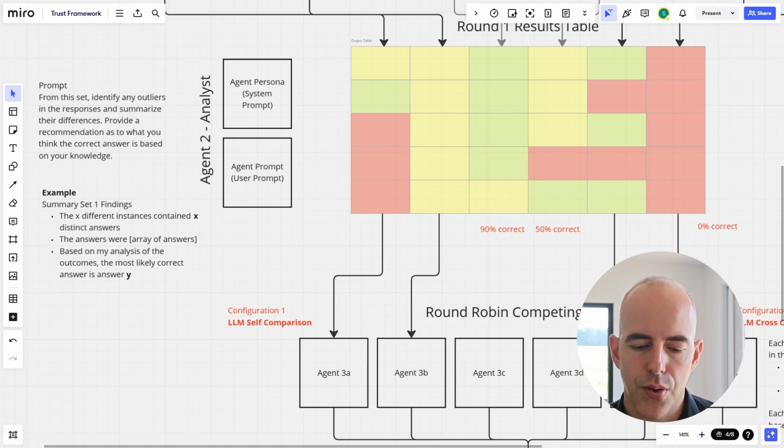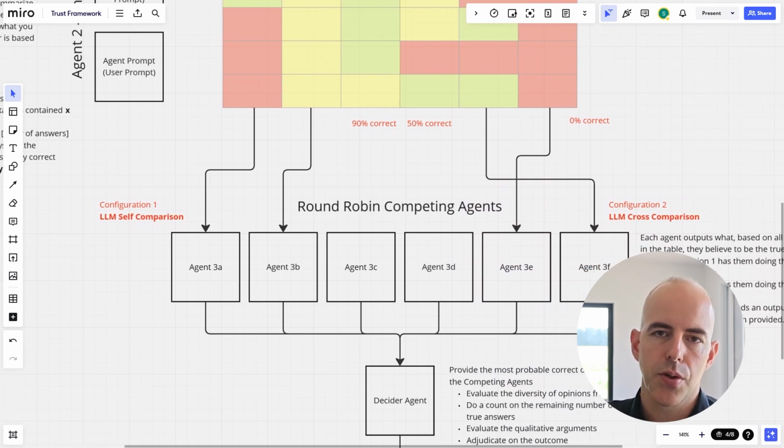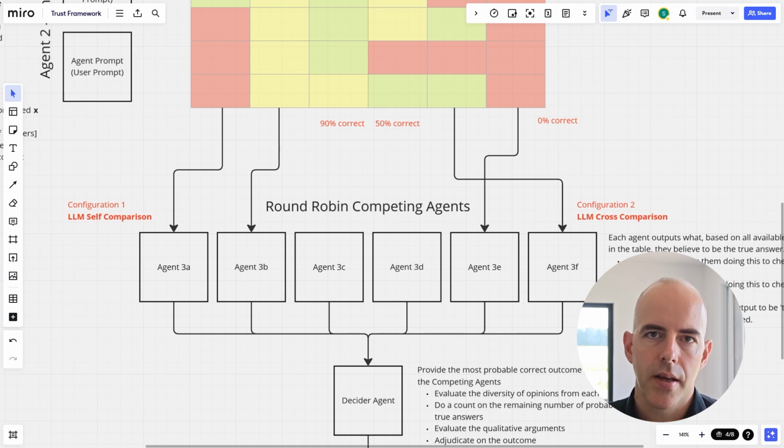So we're going to go on to agent 3, and this is where we get into agent competition. So you heard me talk about the ensemble approach of having multiple different agents weigh in. Here we're going to have the same large language model evaluate its own set, but then we're also going to have it go round robin. And so you could have OpenAI GPT-4 evaluating Mixtral's results, saying, well, what do you think of what Mixtral did?